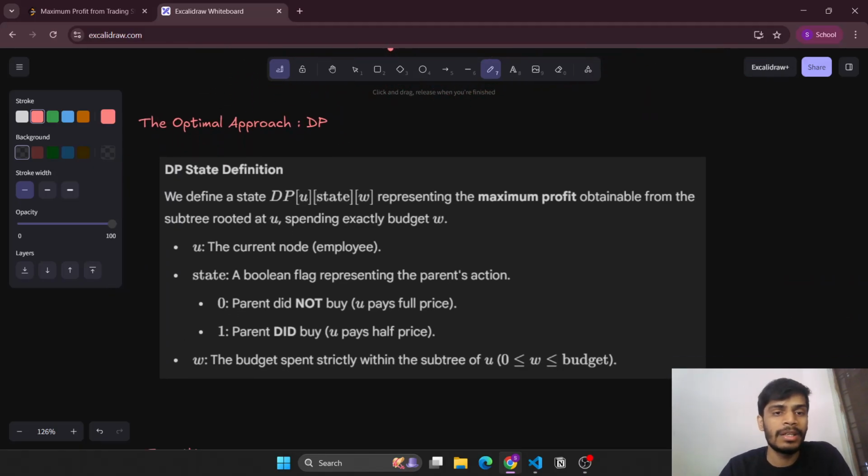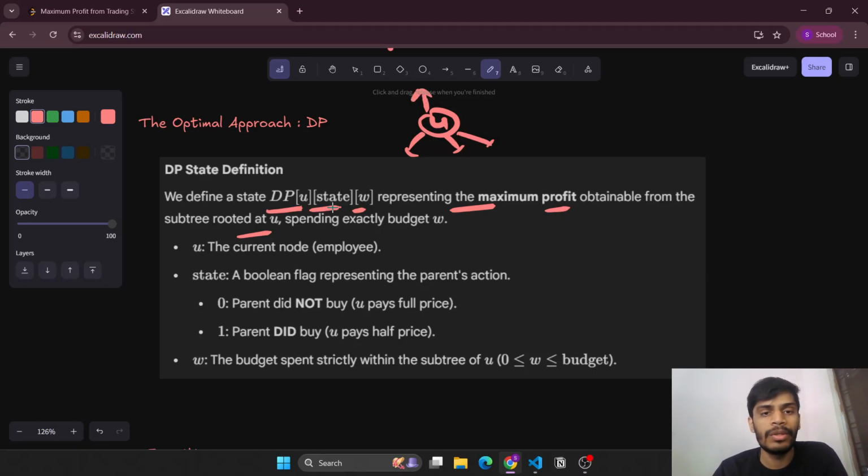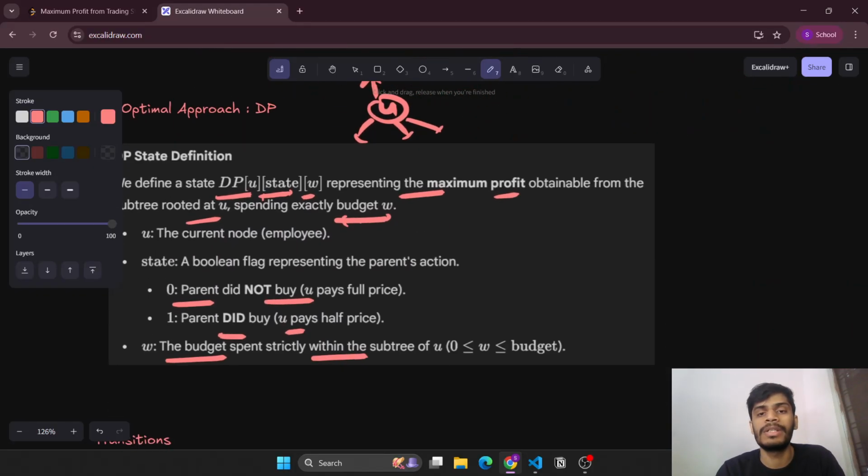That DP state is defined as DP of U, state, W, where it represents the maximum profit obtainable from the subtree rooted at U. This will be the subtree rooted at this U, and it will have some employee's direct boss. We have reached this U with a particular state: 0 means the parent did not buy, and 1 means the parent did buy, so you will be paying half the price, and we have spent exactly budget W. The budget W should remain constrained with the overall budget that we have.